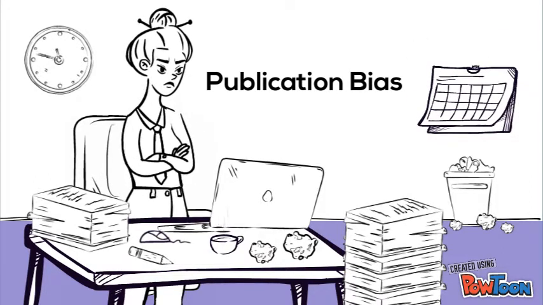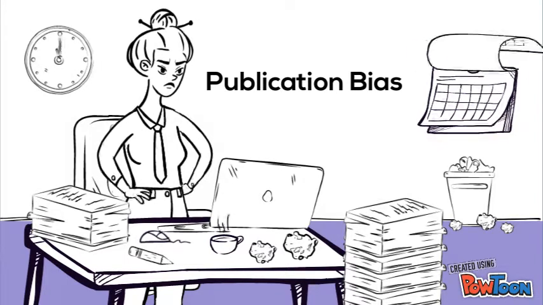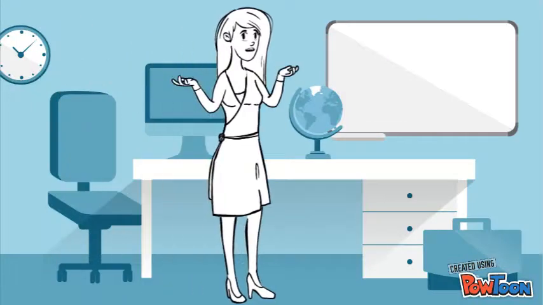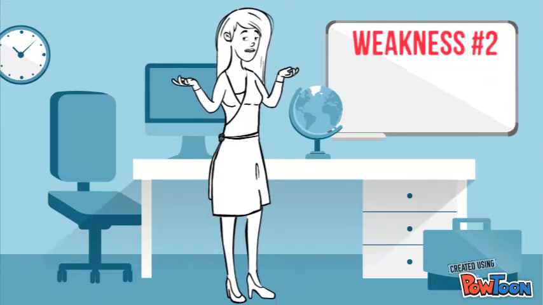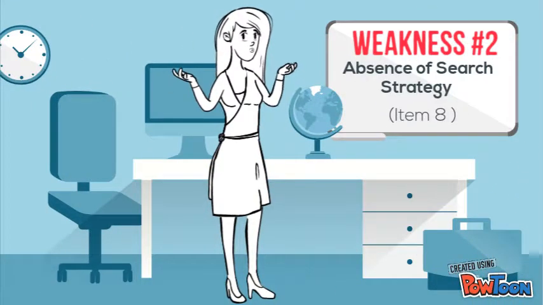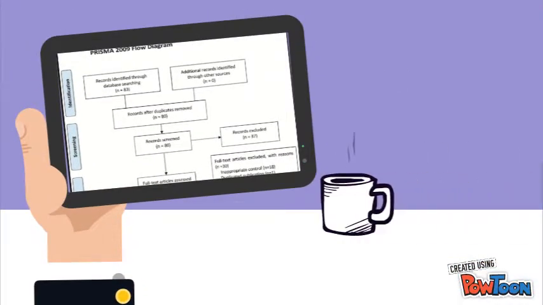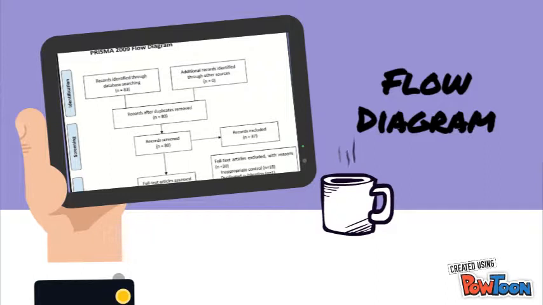Without a discussion of the possible risks of bias across the chosen studies, the reader is left wondering about the validity of the findings. Another weakness in the study is the lack of information regarding a search strategy used. According to the PRISMA checklist, review should include a detailed search strategy for at least one of the databases. This can be further demonstrated through the use of a flow diagram. Neither method was used in this study.